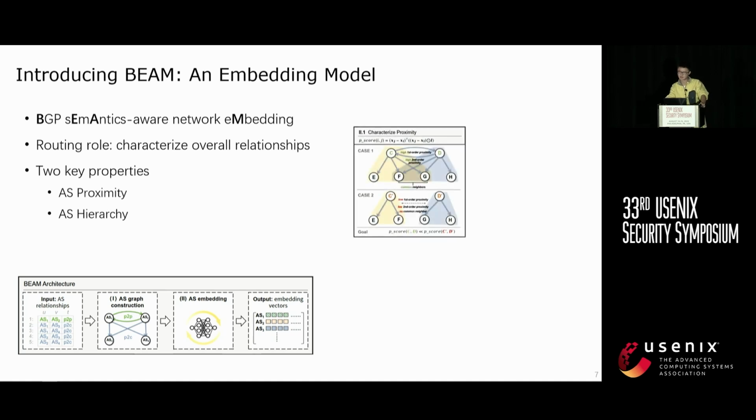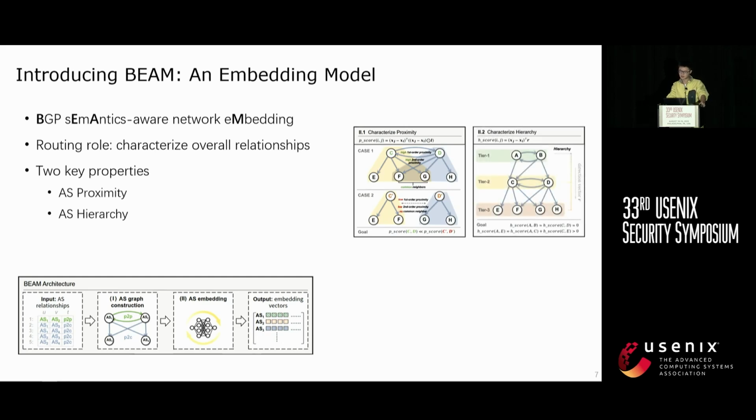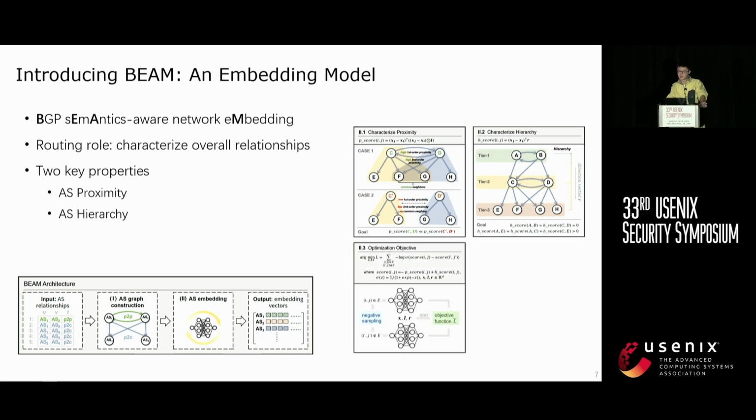AS proximity measures how closely two ASes are connected to each other based on their direct relationships or shared neighbors. AS hierarchy, on the other hand, quantifies the difference in the hierarchical levels in the global internet. For example, the difference between a tier 1 AS and a stub AS means a large difference in hierarchy. With a dedicated optimization objective, our Beam model embeds ASes into a vector space, where each AS routing role is represented by its embedding vector.